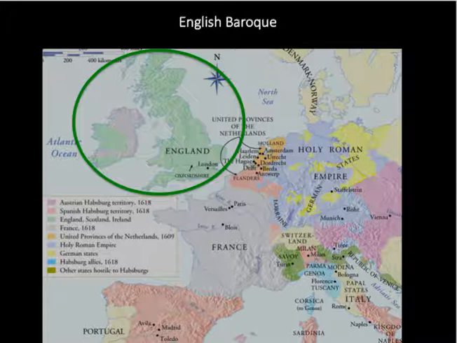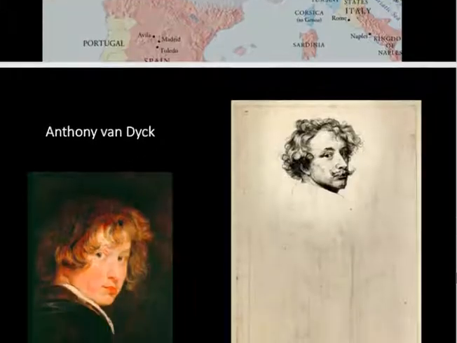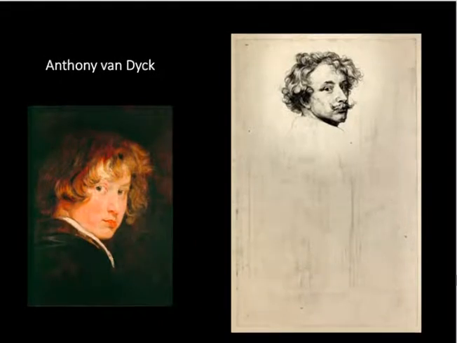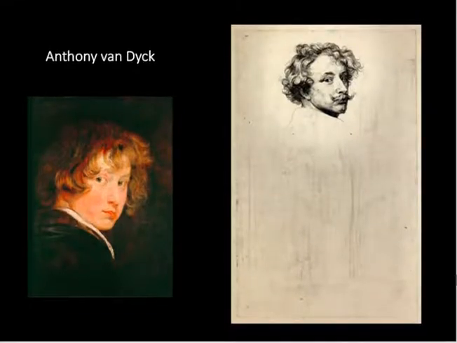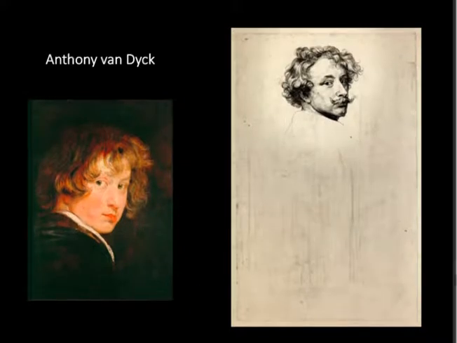Now, I've called this the English Baroque because it's happening in England, and its lead artist is Anthony van Dyck. However, Anthony van Dyck is not English. He is an apprentice of Rubens. So he's technically Flemish. But we see and focus on his work after he was assistant to Rubens in Flanders and he moved to London and became the court painter to the King of England.